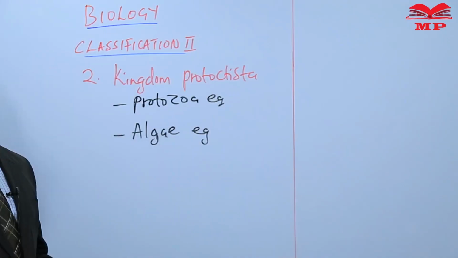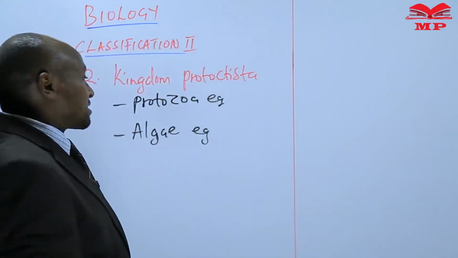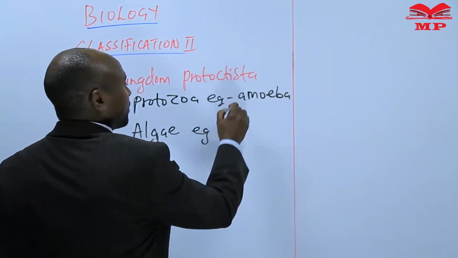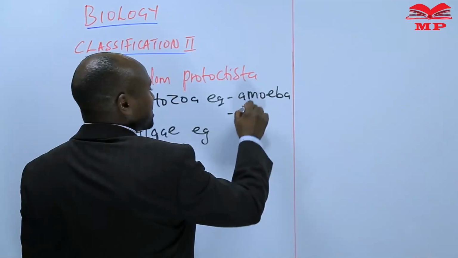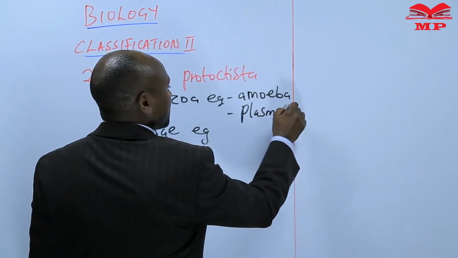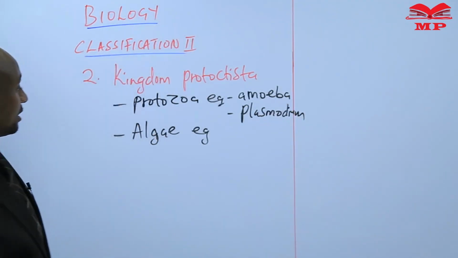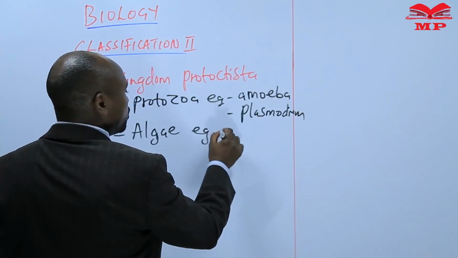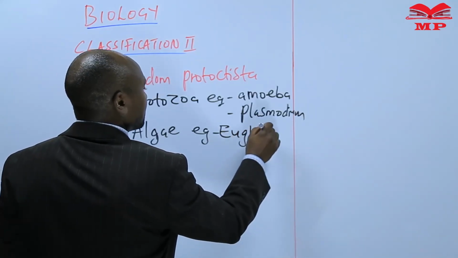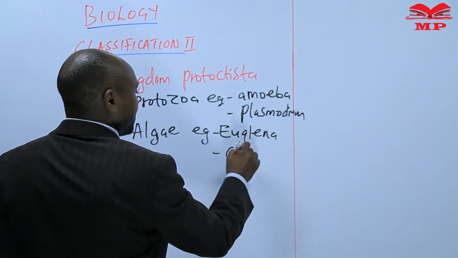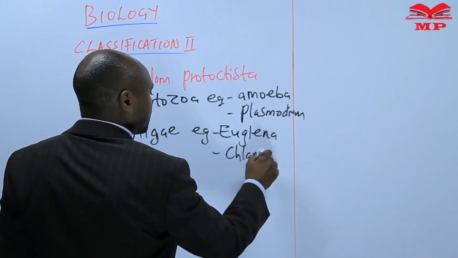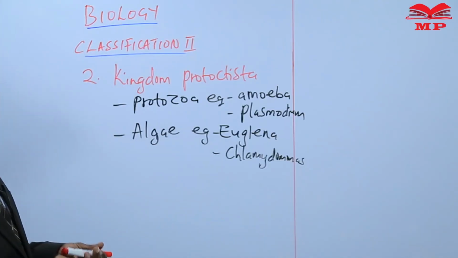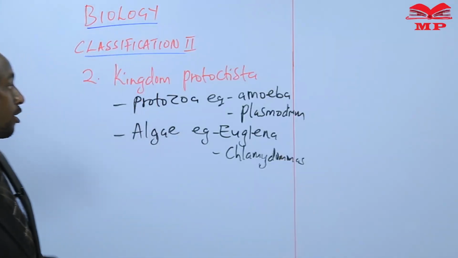We'll give examples of a few Protozoa. For instance, Amoeba. Amoeba is a protozoa. We can also take an example of Plasmodium, which is also a protozoa. In the case of algae, we shall take examples such as Euglena and Chlamydomonas. So those are the two examples that we shall take for each.